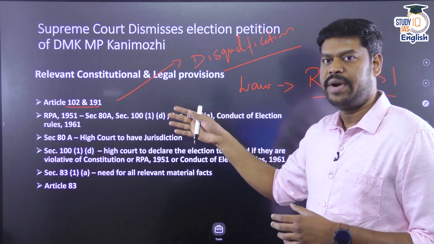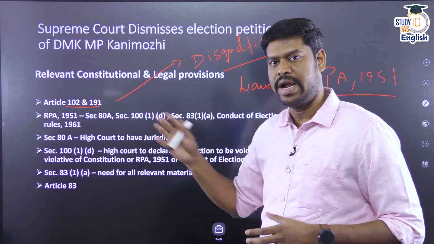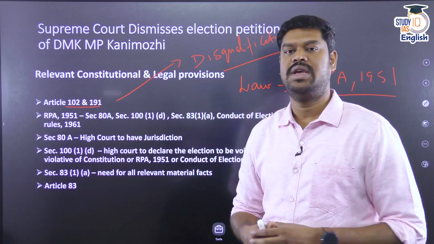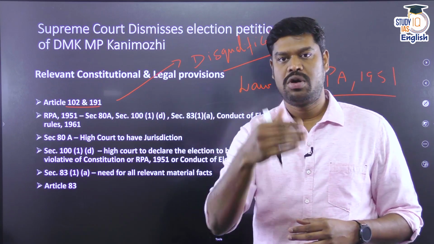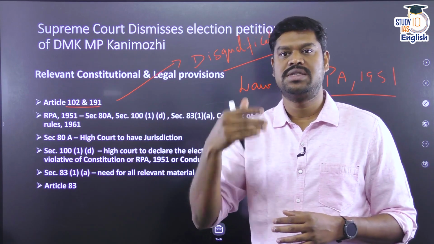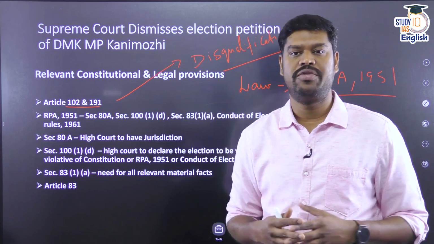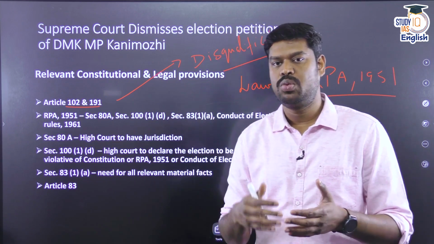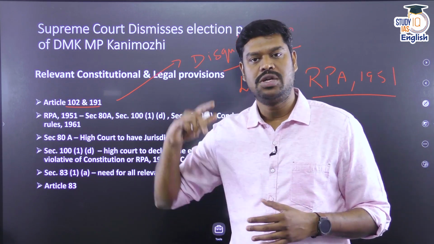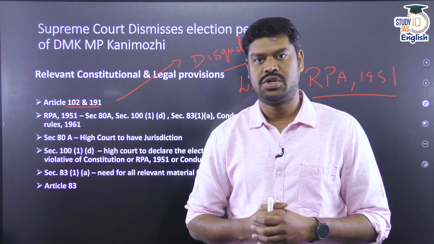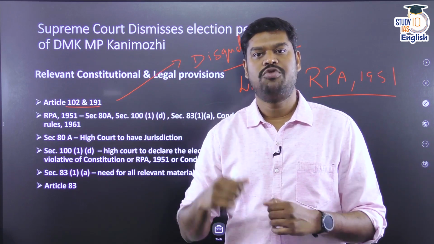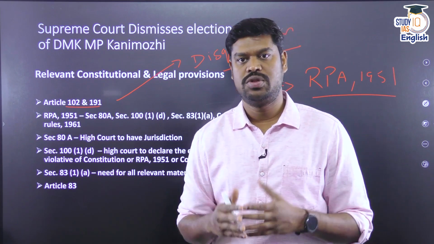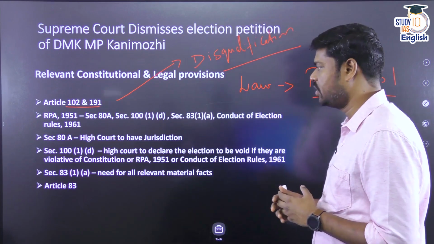Rather, the petitioner had initially brought it to the Madras High Court, arguing that MP Kanimozhi intentionally suppressed information with regard to the PAN card details of her husband, and hence it is a ground for her disqualification. He also argued that she did not file the affidavit in an appropriate manner when she was contesting the election, which is in violation of the Conduct of Election Rules 1961. Therefore, her candidature should be disqualified and her election declared void. So this is basically the argument that the petitioner has made.